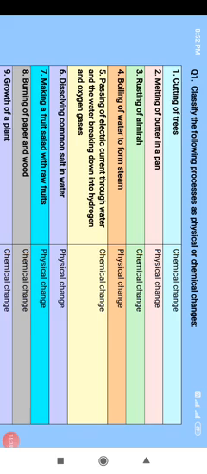Fifth part, passing of electric current through water and water breaking down into hydrogen and oxygen gases. Whenever you pass electric current through water, two gases are produced, hydrogen and oxygen. Once these are formed, you cannot just revert the process simply. You require some conditions to form the water again.